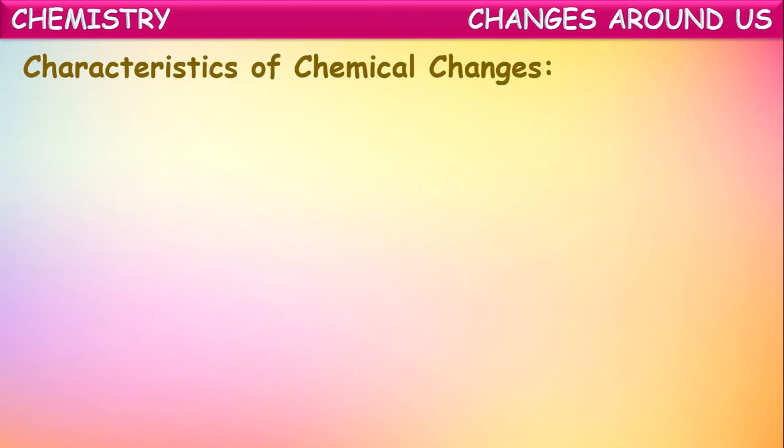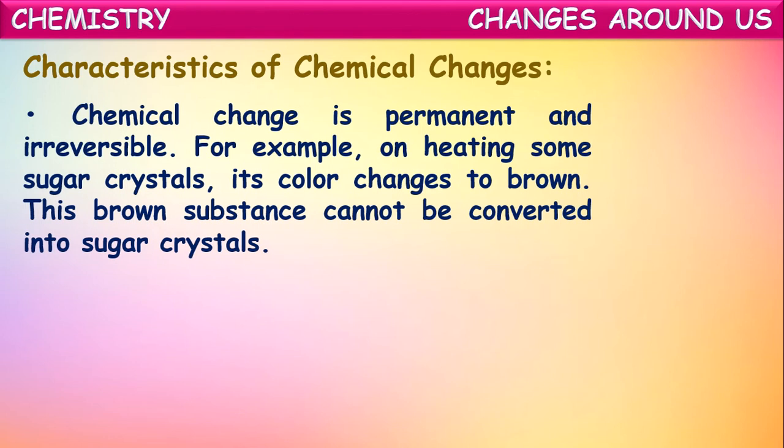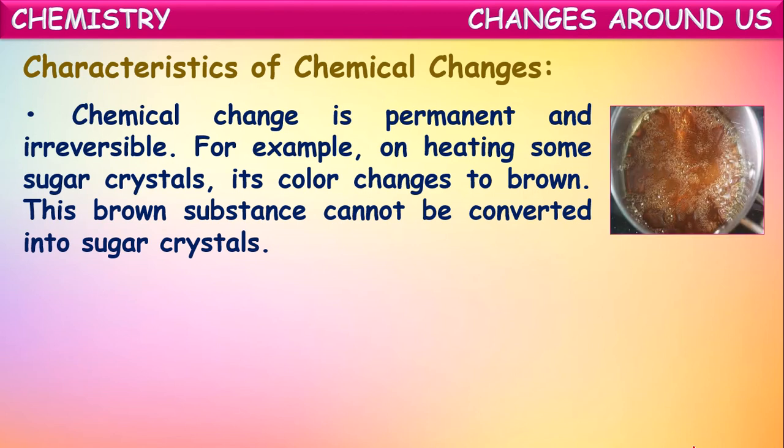Now let us see the characteristics of these chemical changes. Chemical change is permanent and irreversible, meaning once the change has occurred, the reverse of the change generally cannot be possible. For example, on heating some sugar crystals, the color changes to brown. This brown colored substance formed cannot be converted back into sugar crystals.